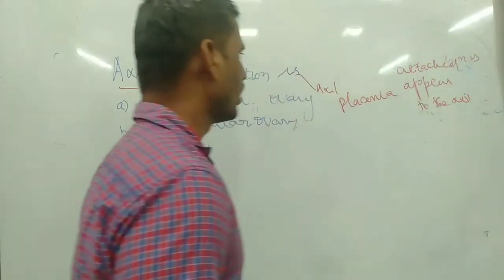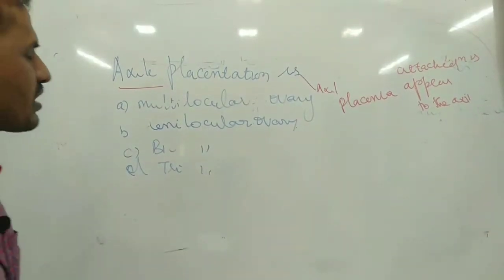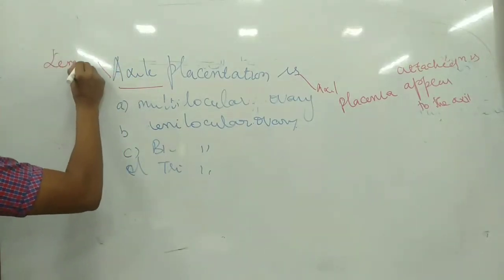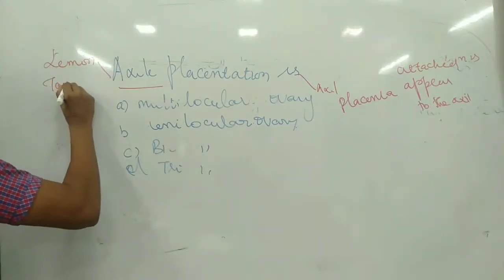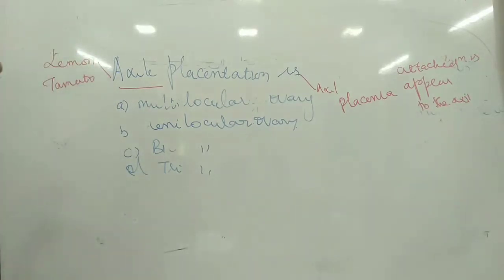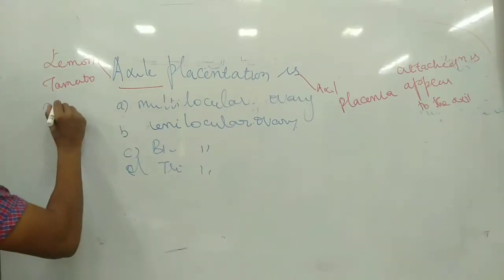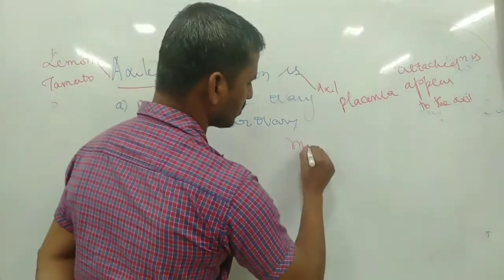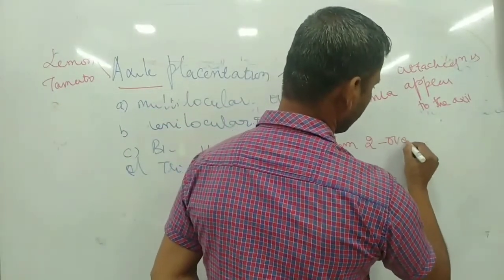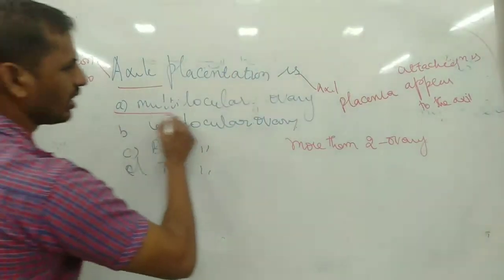This kind of axile placentation is very common in lemon and tomato plants. The ovary here has more than two locules, and it produces what is called a multilocular ovary.